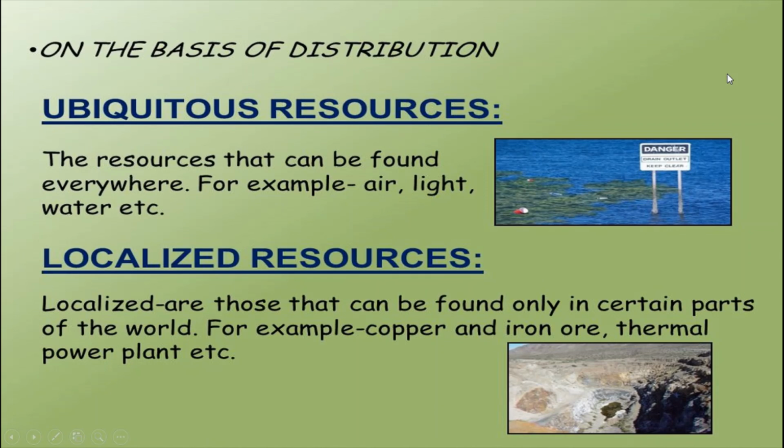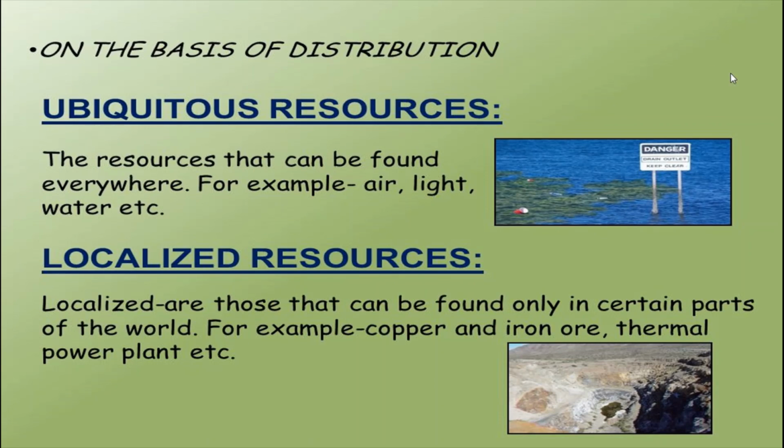But those which are found only in certain places are localized. On the contrary, some resources can be found only in certain parts. It's quite in contrast to ubiquitous. Only some areas will have deposits, and we will find them only in certain places.